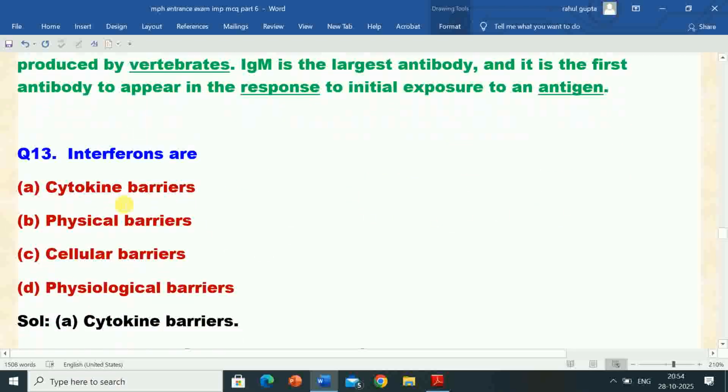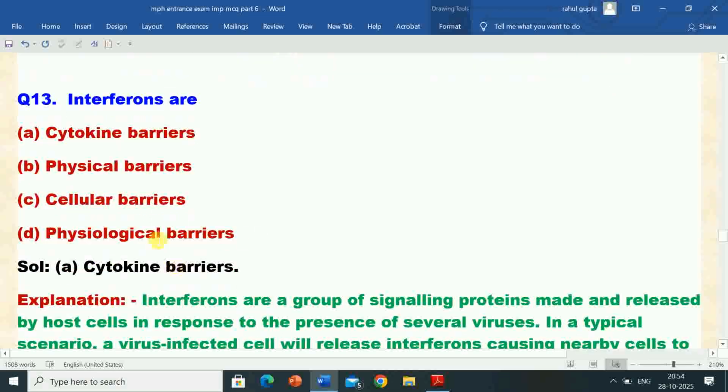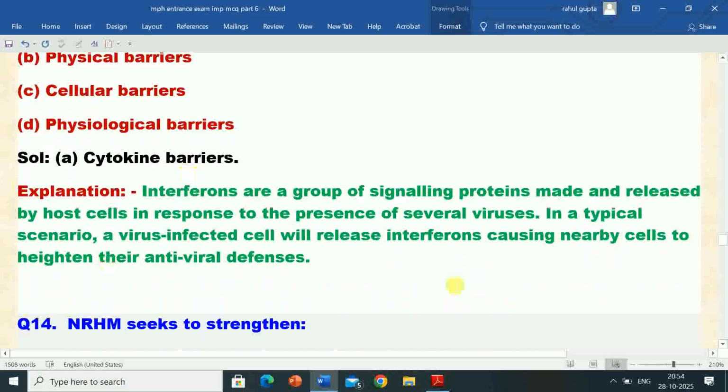Next question is 13. Interferons are. Options are A. Cytokine barriers, B. Physical barriers, C. Cellular barriers, D. Physiological barriers. The correct answer is option A, cytokine barriers. So interferons are cytokine barriers.